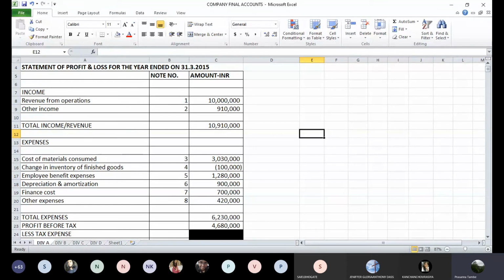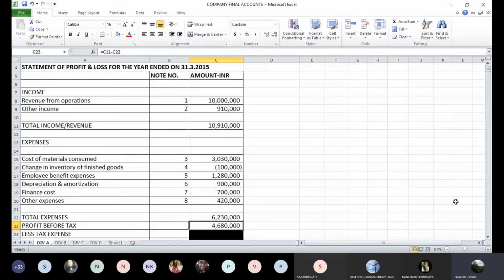If you total the expenses, are you getting 62 lakhs 30,000? Yes, are you getting 62 lakh 30,000 total expenses? Yes, sir. Now we can find out the profit before tax. What is profit before tax? Your total income minus total expenses. So 1 crore 9 lakhs 10,000 is total income. Total expenses are 62 lakhs 30,000. So profit before tax works out to 46 lakhs 80,000. That is the profit before tax.